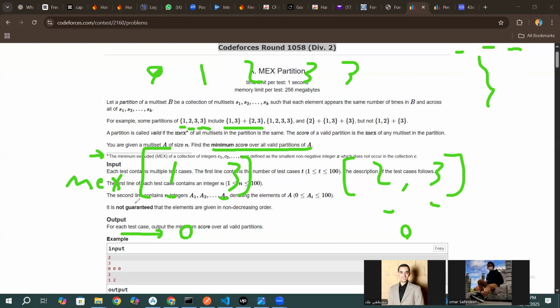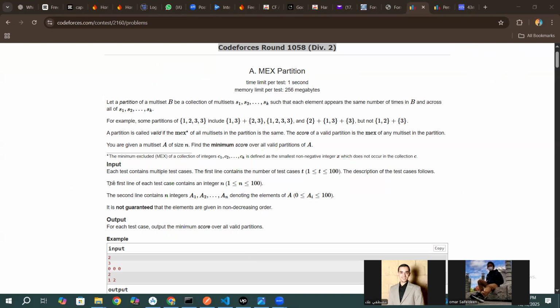In this type of problem, we can start by thinking, let our goal be to let the score be 0. Can anything stop us from doing that? Yes. Let's say, for example, we are given the array they gave us here. Is it okay if we did that? Yes, we can let the score be 0.